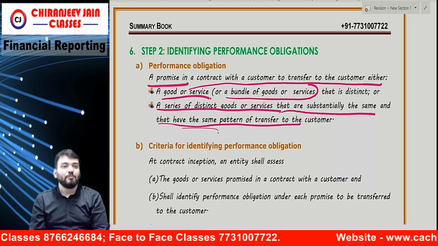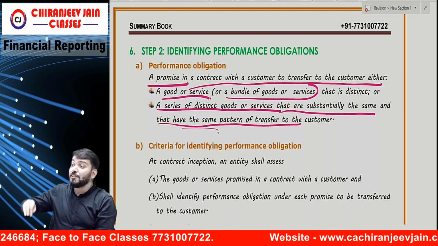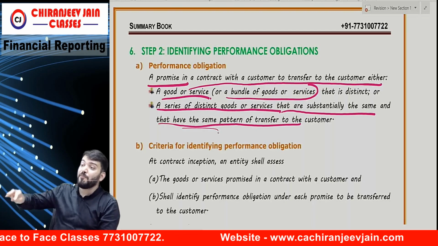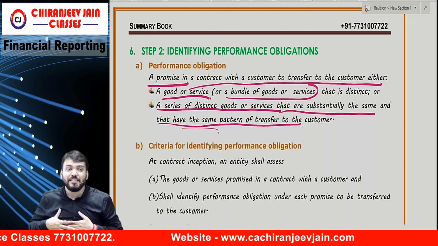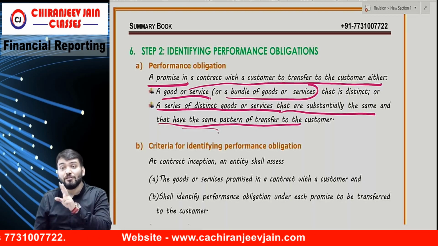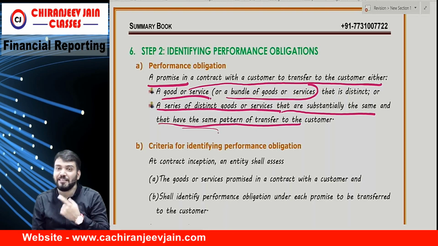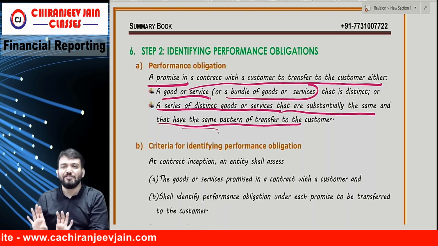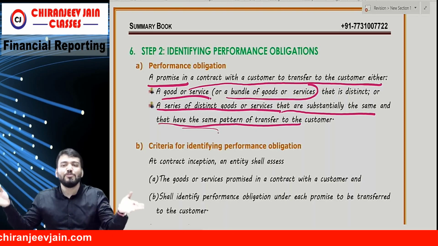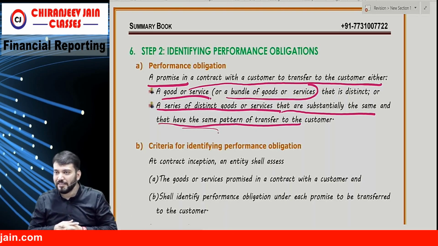Have you understood now? So what is a performance obligation? You have to identify in a contract how many performance obligations there are. Suppose I say I will teach FR and GFRS. So there are two performance obligations in one contract. FR and GFRS are two sets of performance obligations, correct?